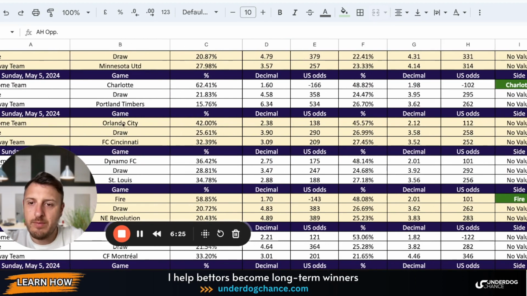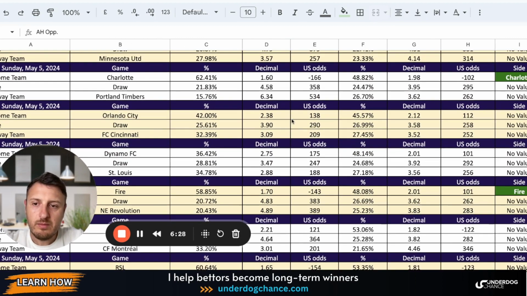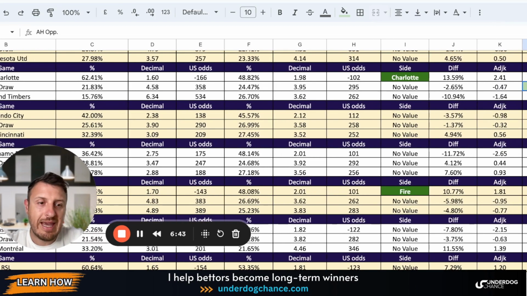Okay, Orlando Cincinnati. Based on my projections, 42% chance for Orlando. Bookmakers, 45.57. They give 45.57% chance to win this game. No value in this game.